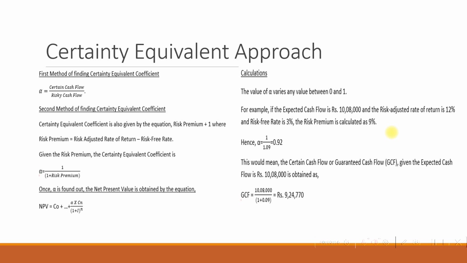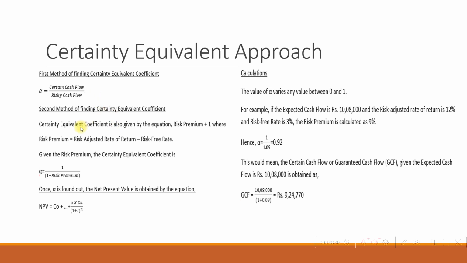So in this approach, there are two types of cash flow. One is expected cash flow, which is uncertain, and the other one is certain cash flow, which is guaranteed to return amount on a yearly basis. So the first step is in finding out certainty equivalent coefficient, which can be found out by two methods. The first method of finding the coefficient is by dividing certain cash flow by risky cash flow. That is one method of finding it out.